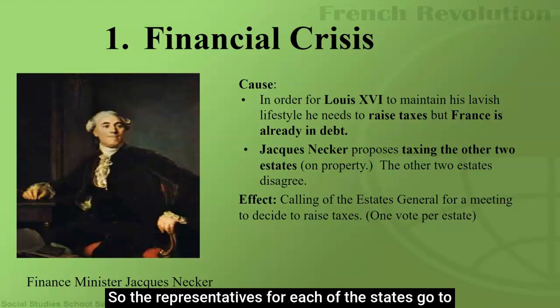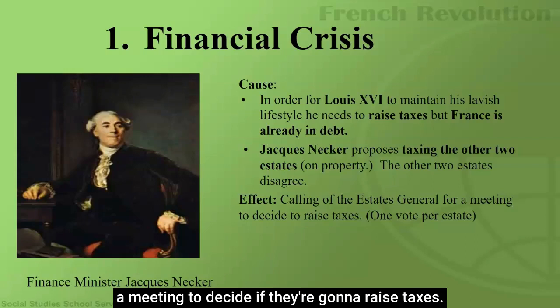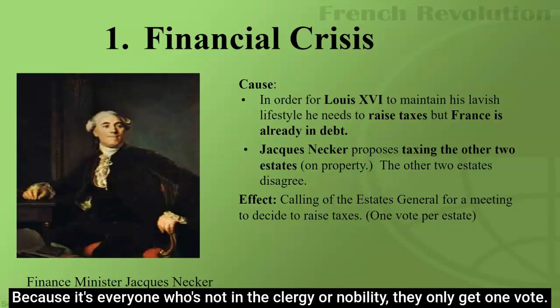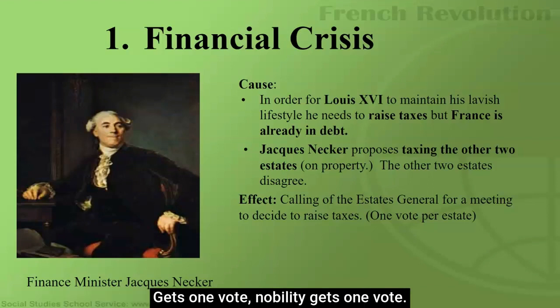So the representatives for each of the estates go to a meeting to decide if they're going to raise taxes. By the way, each estate gets 1 vote, even though the third estate is the largest because it's everyone who's not in the clergy or nobility. They only get 1 vote. And same for the clergy gets 1 vote, nobility gets 1 vote.